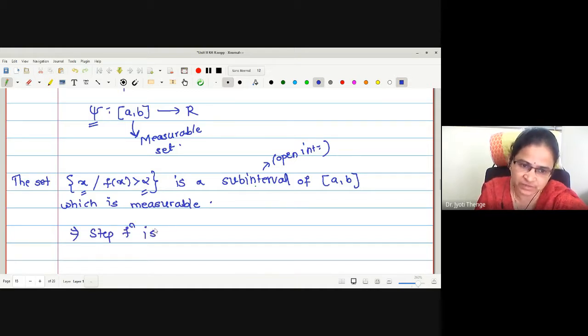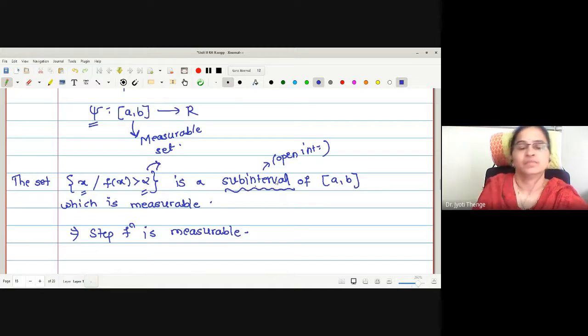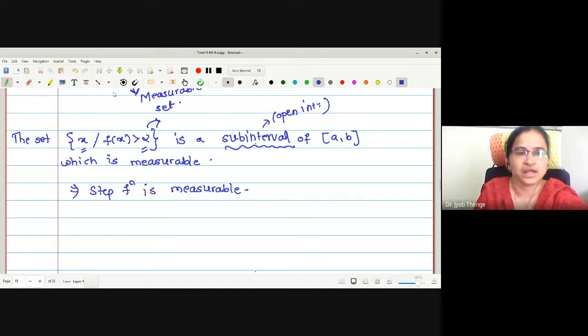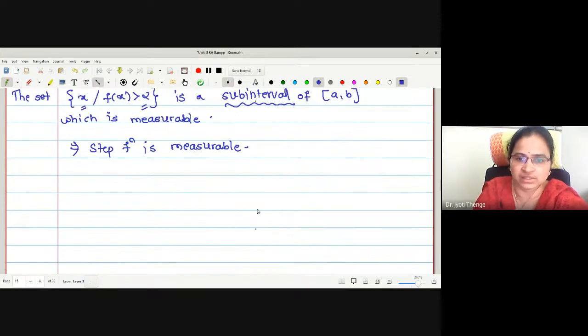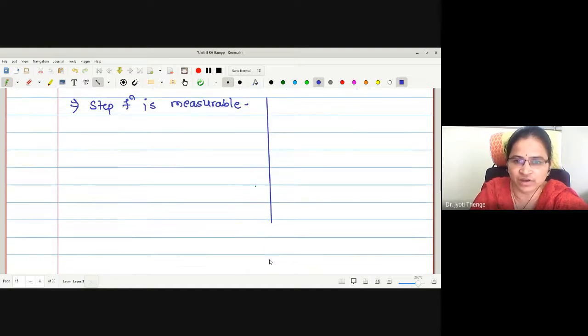Any difficulty? This kind of set is going to give you a subinterval. This is the point you want to understand. Let me explain by taking another example. Suppose this kind of graph is under consideration. Now I am writing a step function like this, say.